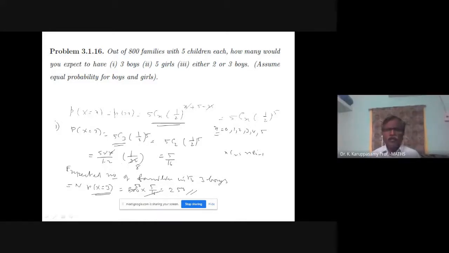Next, expected number of families with 5 girls. All the children are girls means boys count is 0.